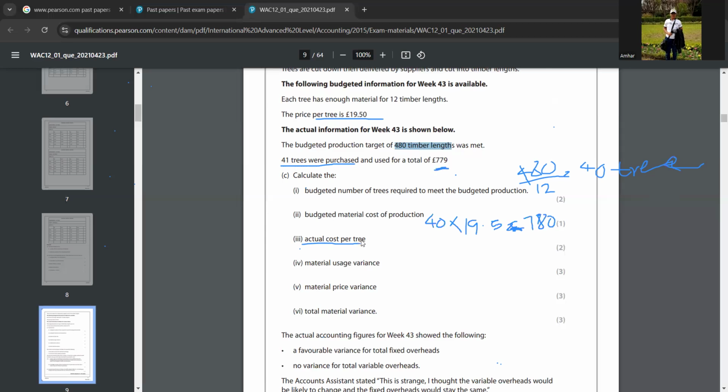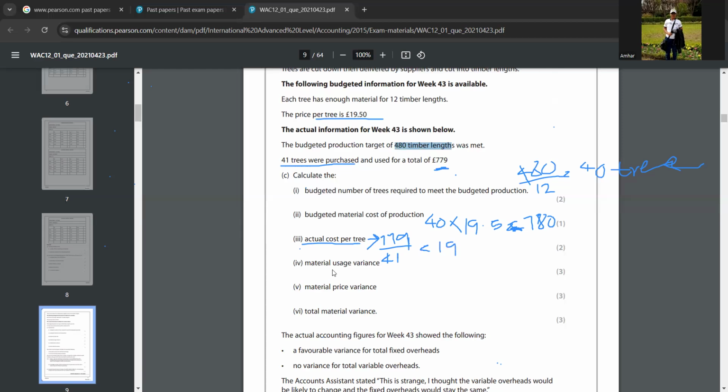So 779 divided by 41. That's all. So 779 divided by 41 is 19 pounds. Did you understand that? Yeah, I understood that. So it's 19 pounds.